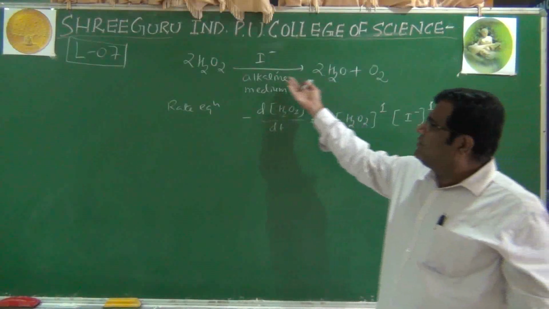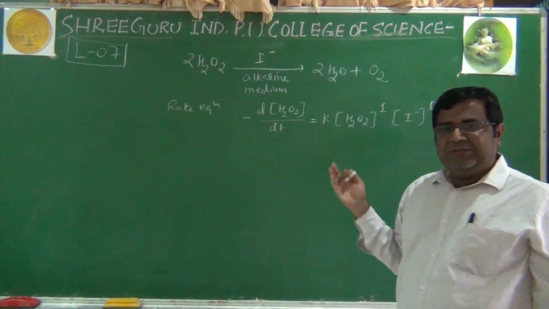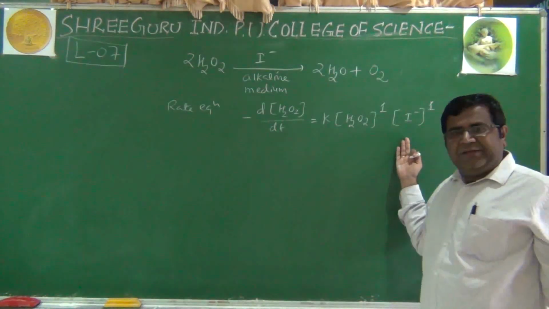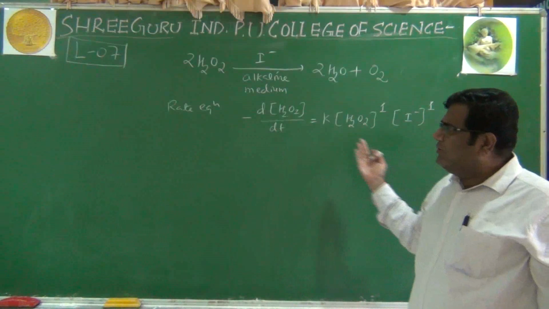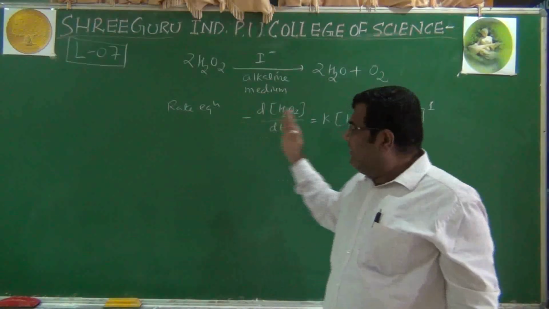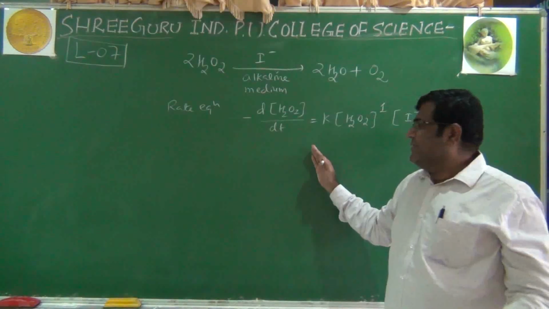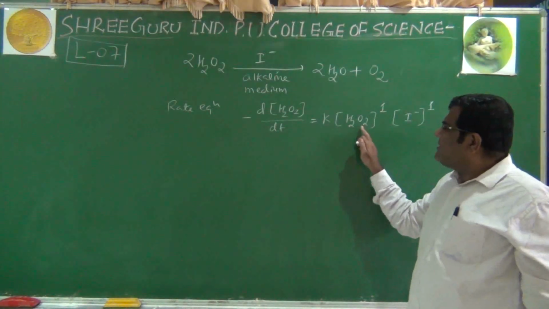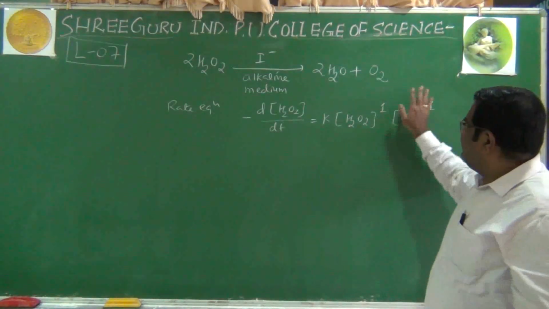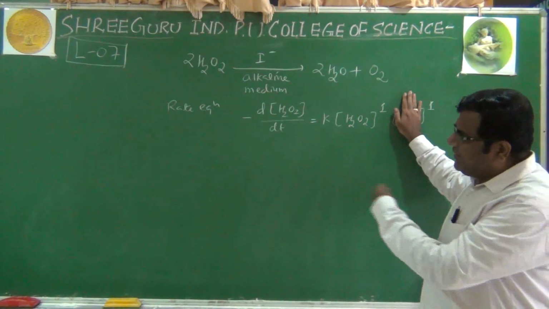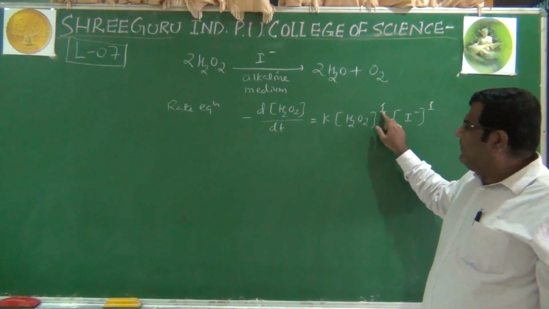Definitely this particular reaction does not mention iodide ion in the reactant, but it is appearing in this rate law equation. How is it appearing? We know how this rate equation is made up. It is experimentally determined. We have seen that they increased the concentration of hydrogen peroxide 2 times by keeping the iodide concentration constant, and the rate increased by 2 times, and we get this number 1.